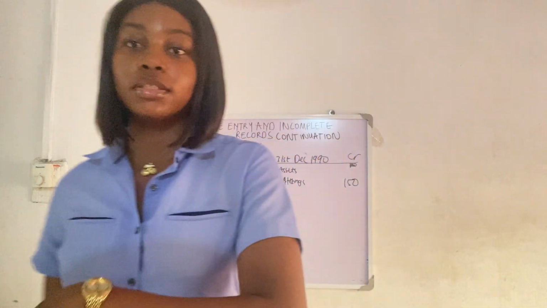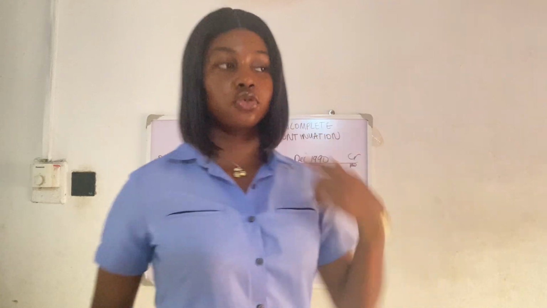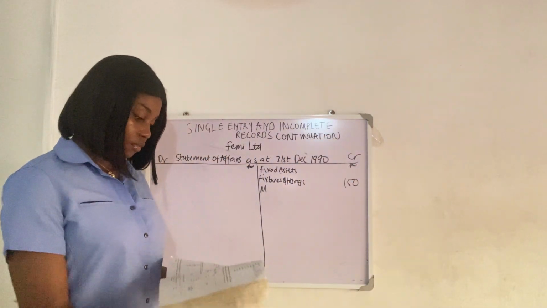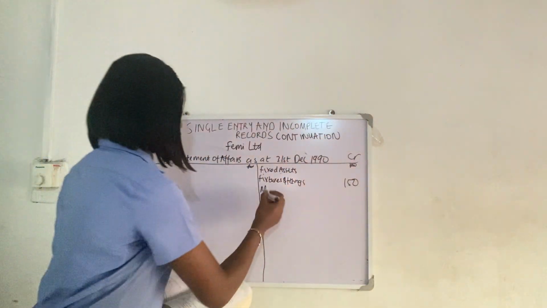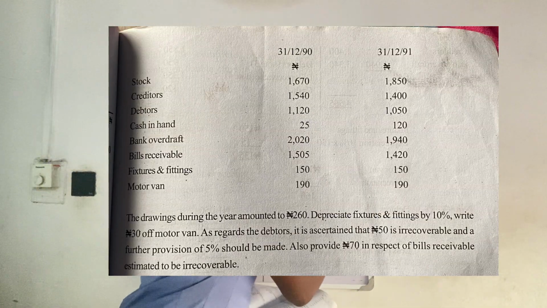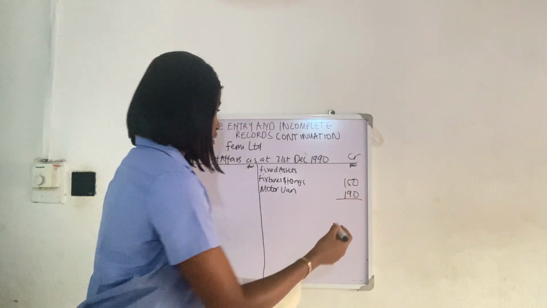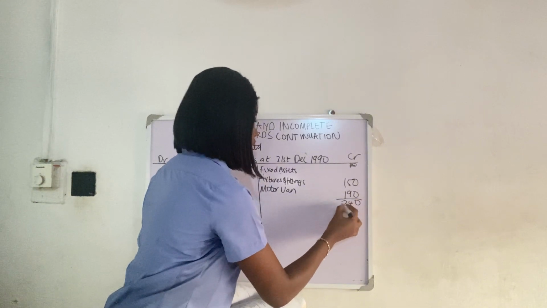You might be asking why we are not using the additional information. The additional information occurred during the year, so it's going to take effect in our closing statement of affairs. All those provisions for bad debts and irrecoverable debts are in the closing statement of affairs that we're going to make use of. So that's motor van. Motor van is 190. So what's our total for fixed assets? That's 9 plus 5, 14, 340.